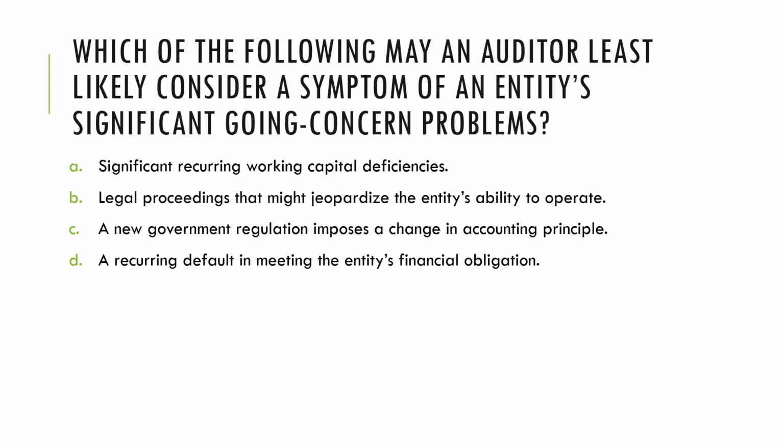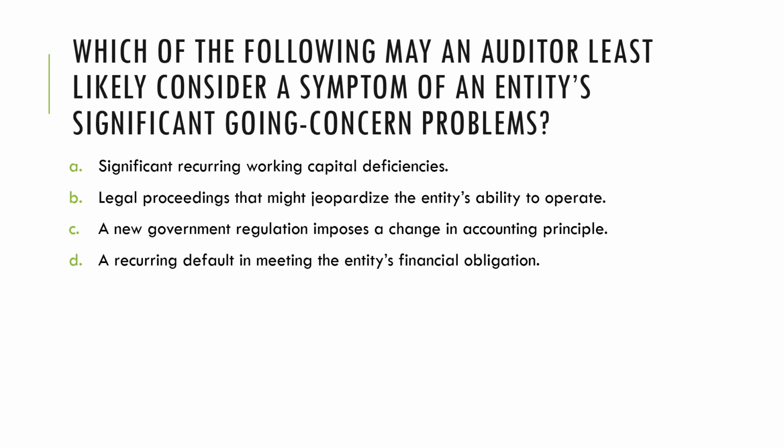Next, which of the following may an auditor least likely consider a symptom of an entity's significant going concern problems? So let's evaluate the four and let's look for the least likely a symptom of going concern issues. Letter A, there are significant recurring working capital deficiencies. So even in terms of operations, it seems like the client is already much challenged. So, letter A, I would say, may signal a going concern issue.